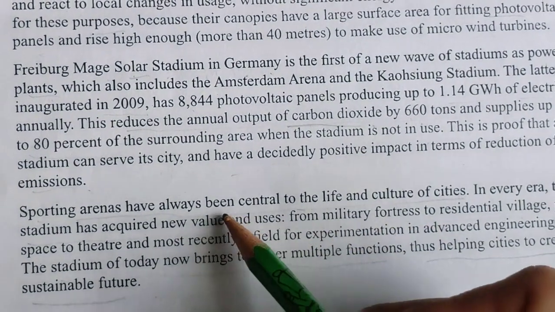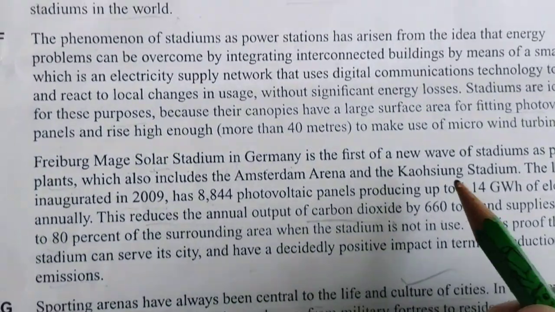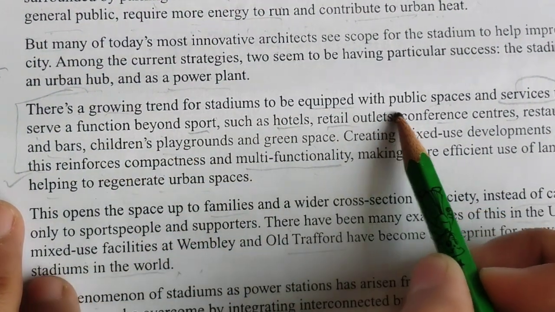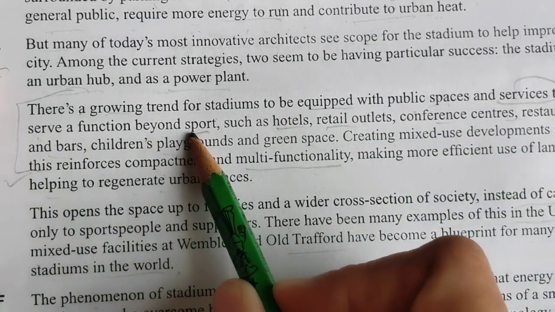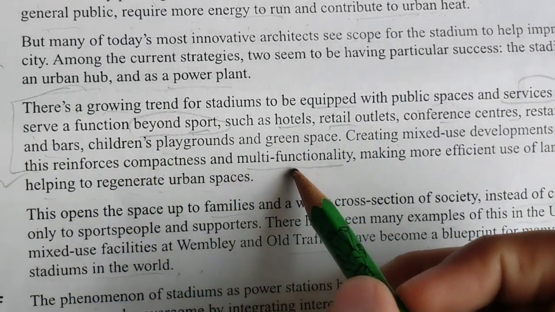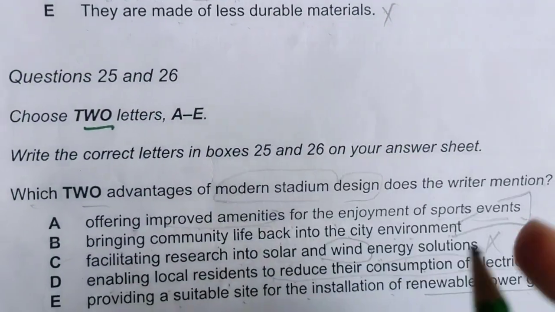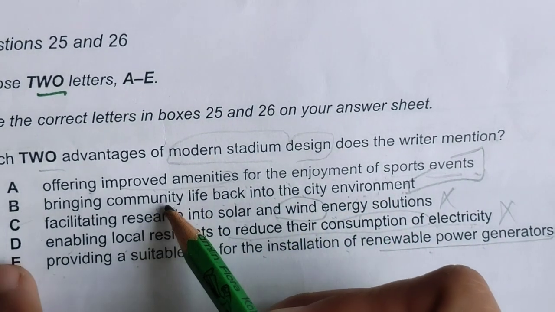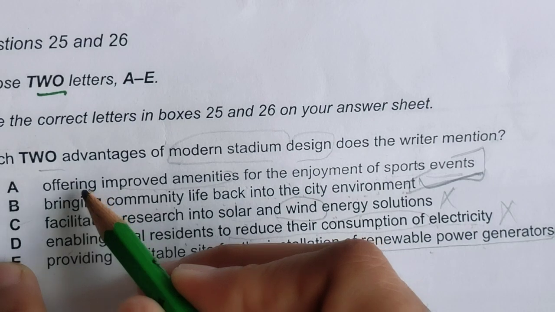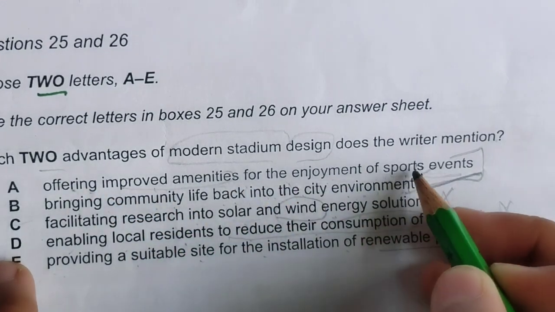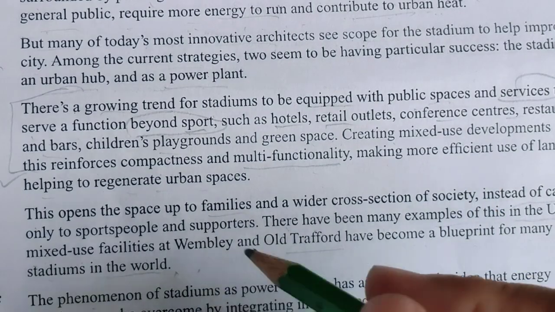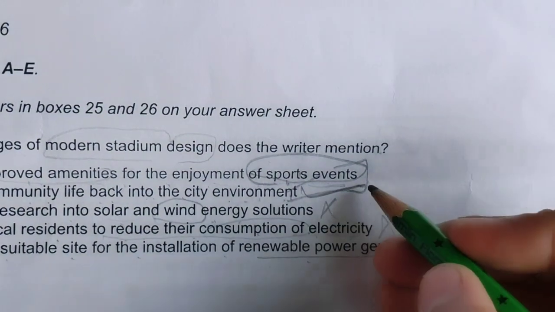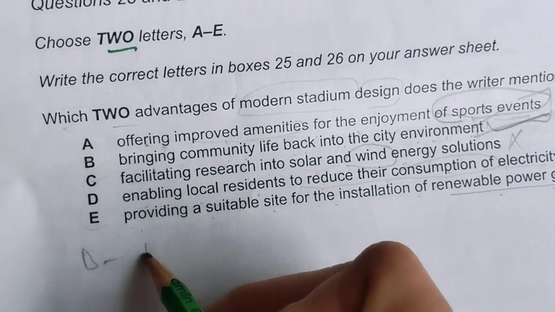If you just look at this line also, culture of cities. And of course here also there is a growing trend for stadiums to be equipped with public spaces and services that serve a function beyond sport. So we can match it with this: bringing community life back into the city environment. So this I can select. Offering improved amenities for the enjoyment of sports, that is wrong, because here it is given, serve a function beyond sport. So in this way, the answers are B and E.